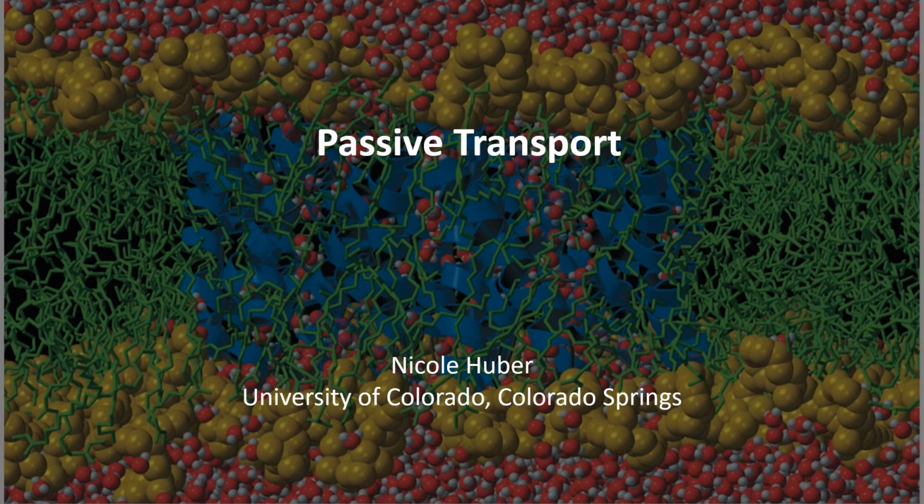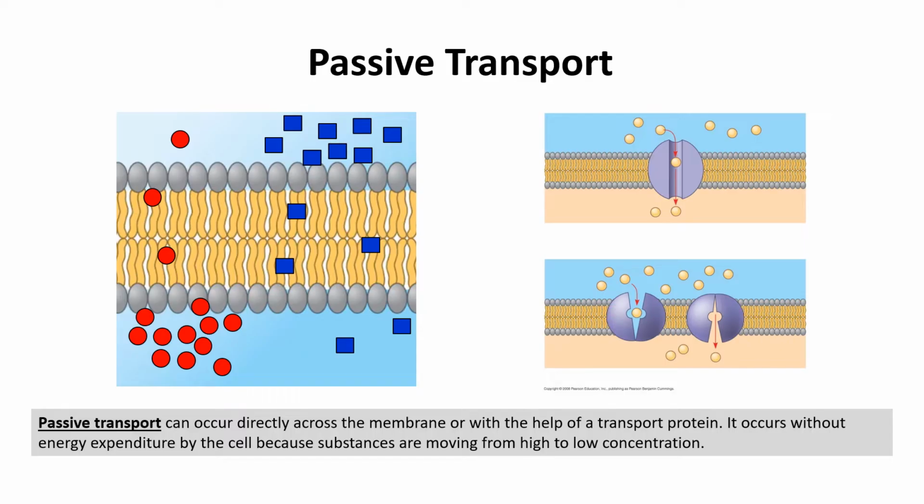Passive transport. Passive transport can occur directly across the membrane or with the help of a transport protein. It occurs without energy expenditure by the cell because substances are moving from high to low concentration.